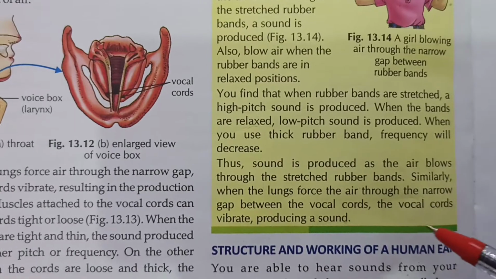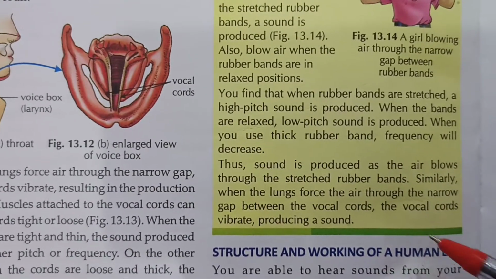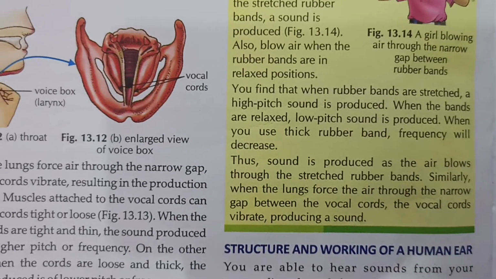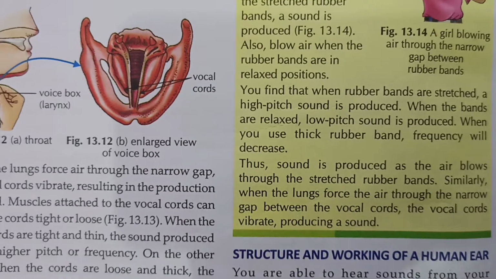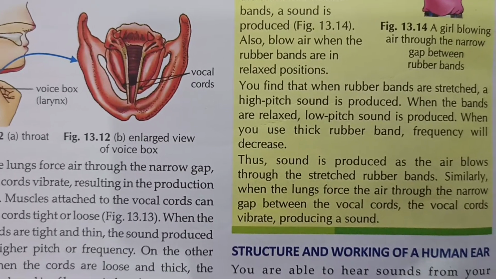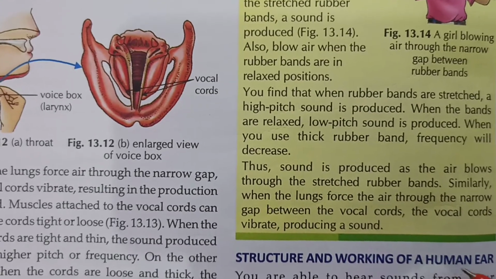Thus, sound is produced as the air blows through the stretched rubber bands. Similarly, when the lungs force the air through the narrow gap between the vocal cords, they vibrate, producing a sound.